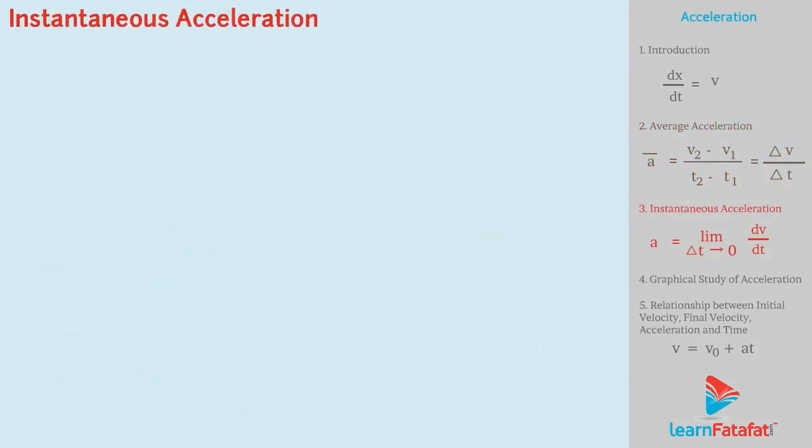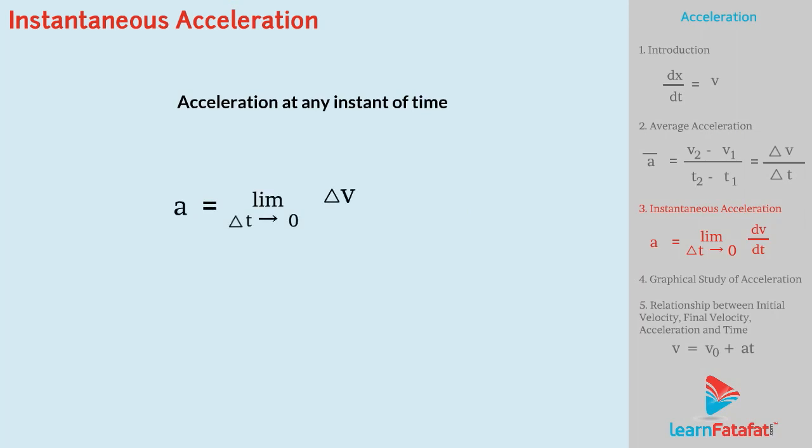Instantaneous acceleration. It suggests the acceleration at any instant of time. It can be given as a equals limit delta t tends to 0 of delta v upon delta t, which is equal to dv upon dt.